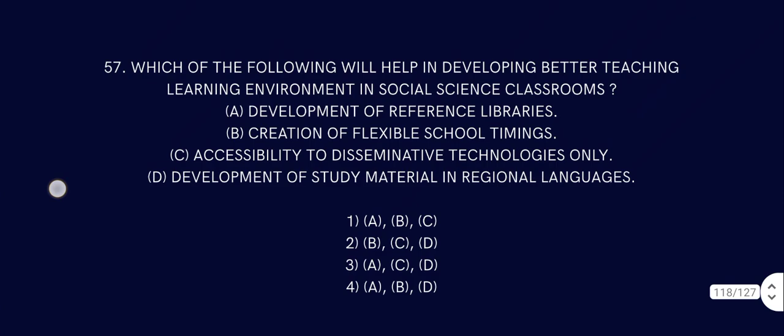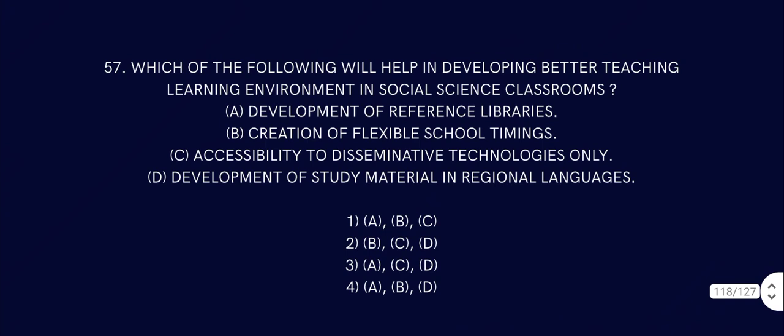Question number 57. Which of the following will help in developing a better teaching-learning environment in the social science classroom? Developing of reference libraries, of course. Creation of flexible school timings, also true. Accessibility to disseminate native technologies only. Wait a second. Starting with regional language, that is also correct. So A, B and D has to be the answer.